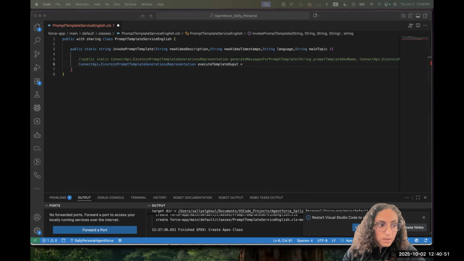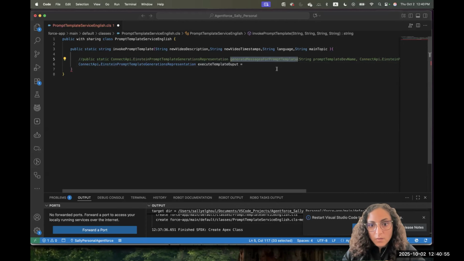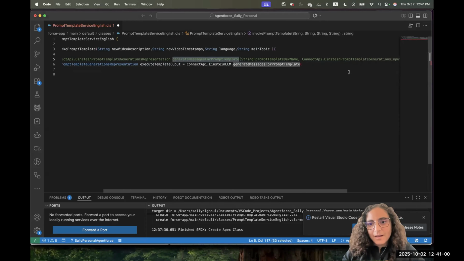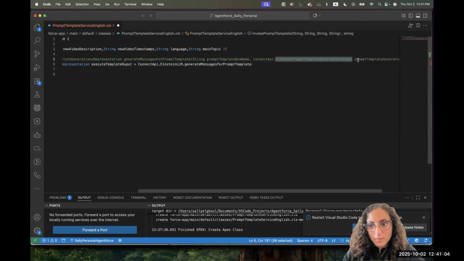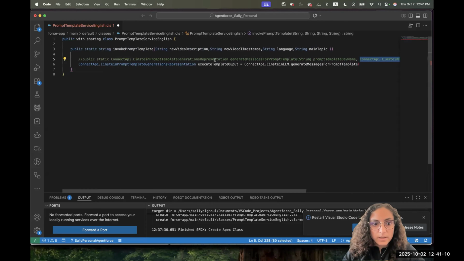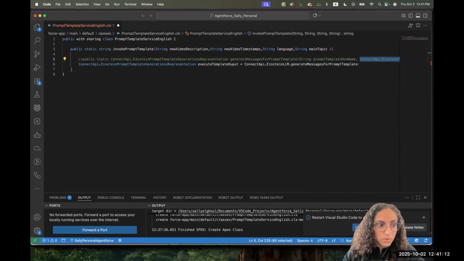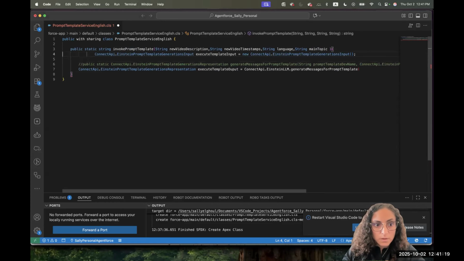So the method, we said, is generate message for template, and it takes the template API name and then the input. Okay, so let's prepare an input that we can use later on.